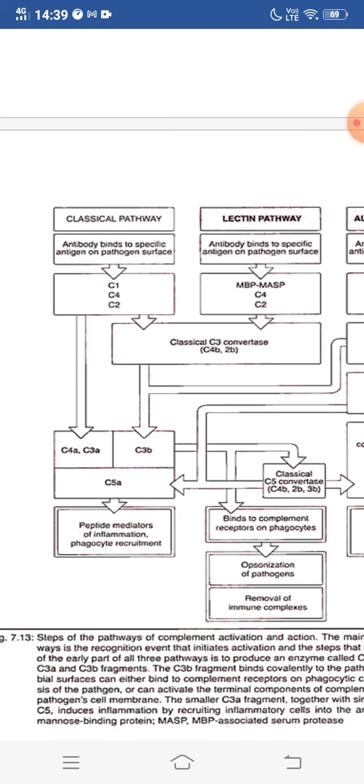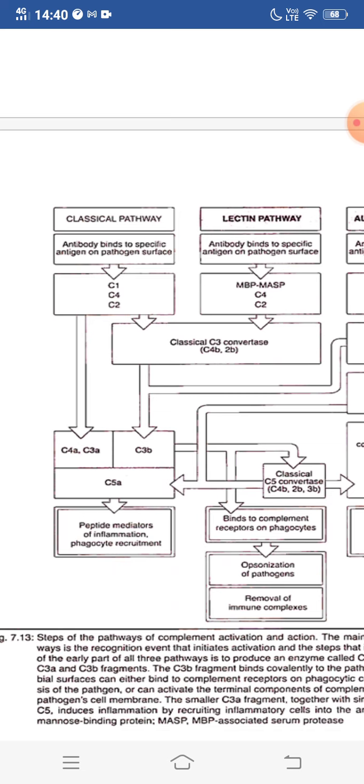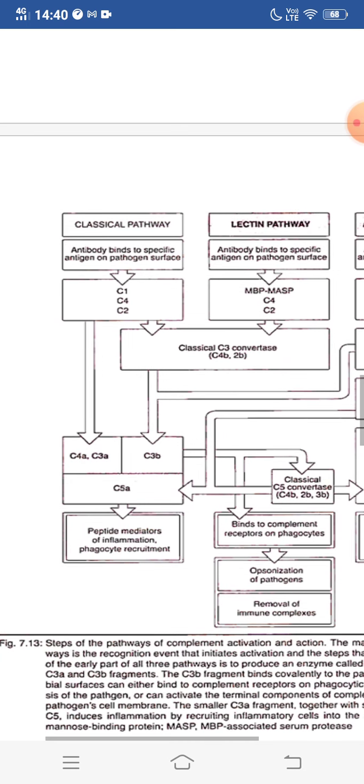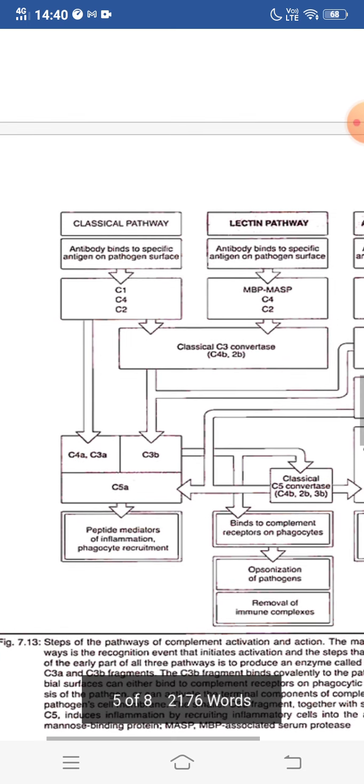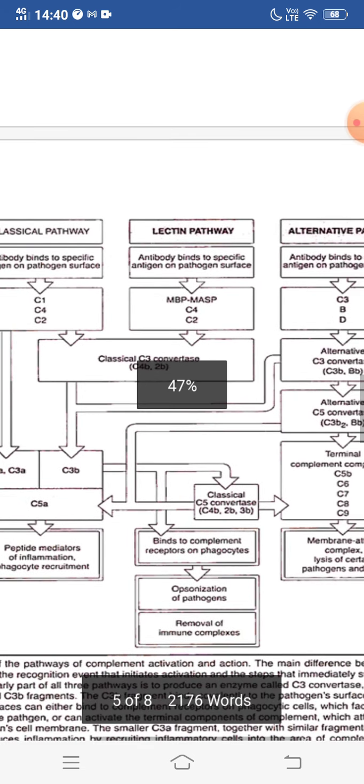There is the participation of C1, C4 and C2. This forms C4a, C3a, and the C3b which is formed, and together they combine to form the C5 convertase. It is responsible for the peptide mediators of inflammation and phagocyte recruitment.